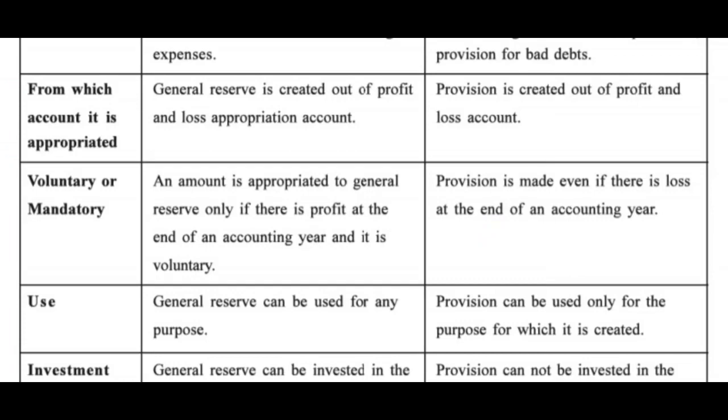Then third point, voluntary or mandatory. So friends, reserves are not mandatory, but provisions are mandatory. An amount is appropriated to general reserve only if there is profit at the end of the accounting year and it is voluntary.